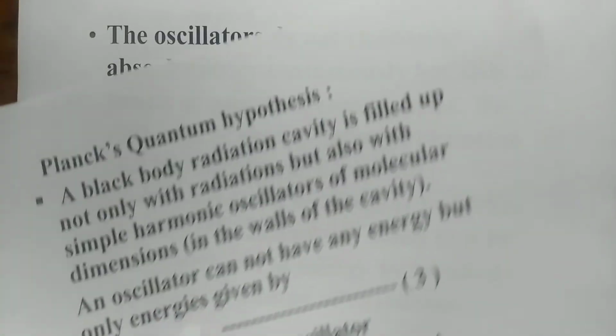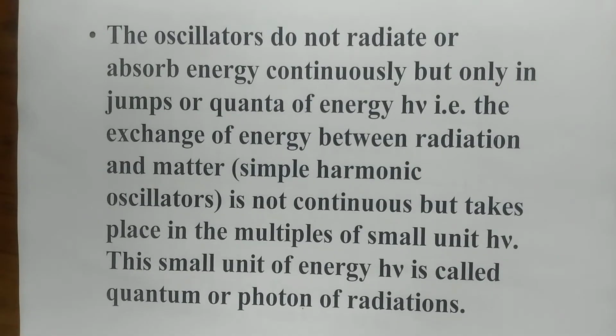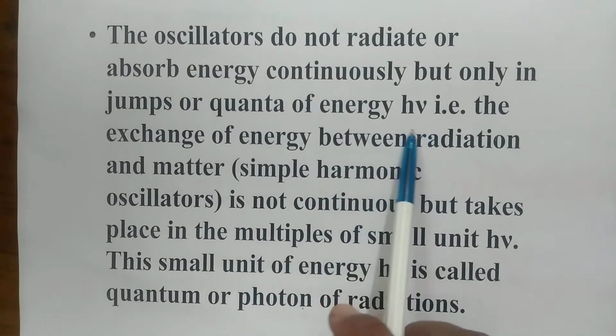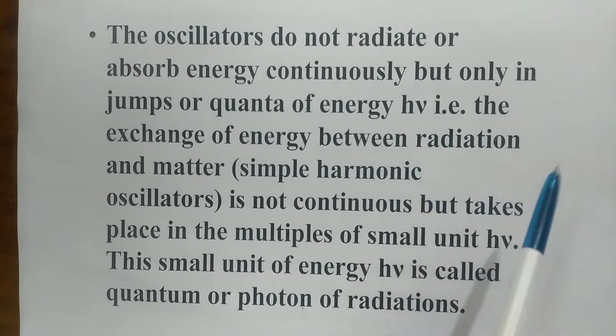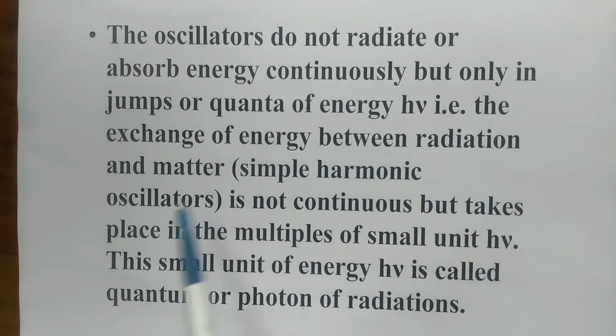Second is that the oscillators do not radiate or absorb energy continuously, but they do so only in jumps or quanta of energy that is equal to h nu. Or we say that exchange of energy between radiations and matter is not continuous but takes place in the multiples of small units that is equal to h nu, and this small unit or packet of energy is called photon of radiations.